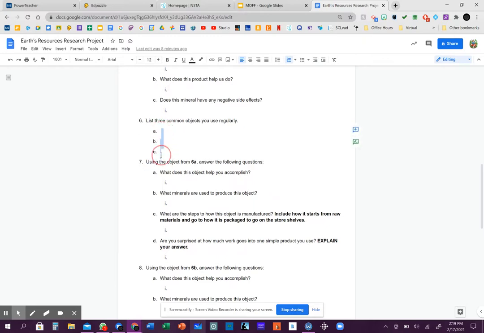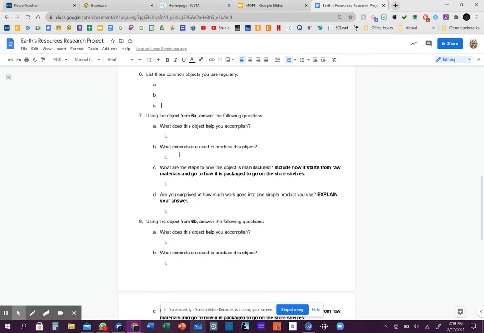So I'm trying to get you to think about how we use all these objects, where they come from, how long it takes to make them, how they're created, that kind of stuff. All right? So this is fairly simple, but it does require you to concentrate. It does require you to do some actual work and actually think about the things around you and how they come to be created, all that kind of stuff. All right? So please make sure you're concentrating on this.